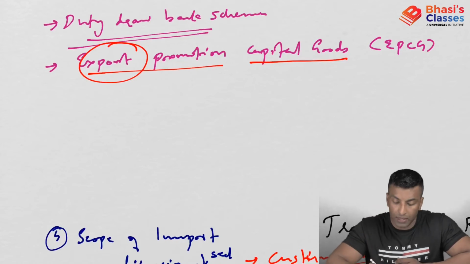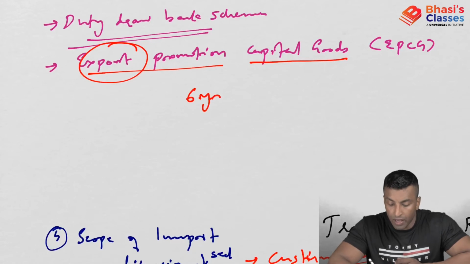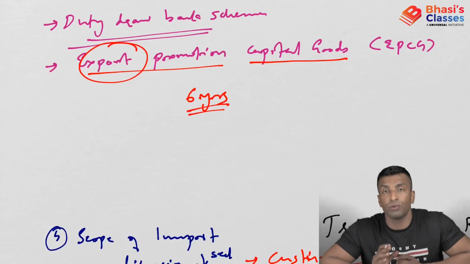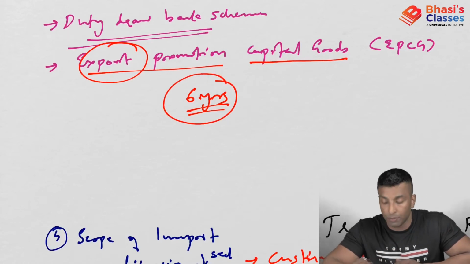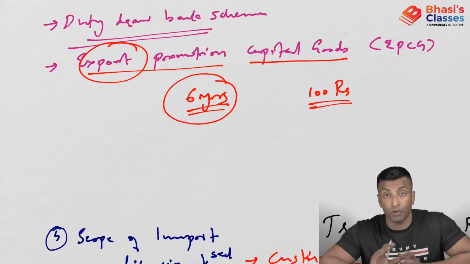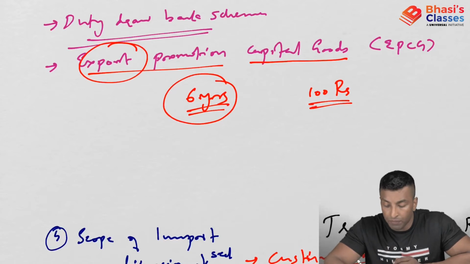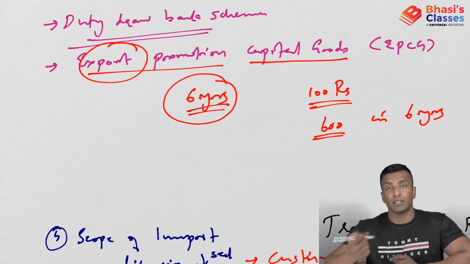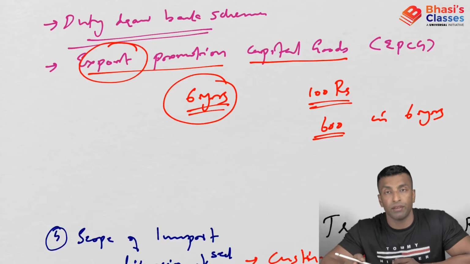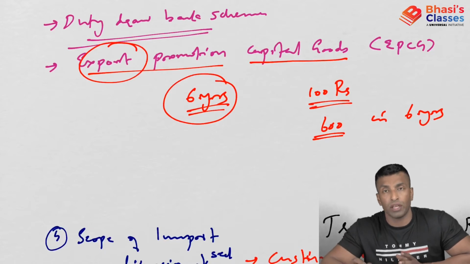What is the condition? The condition is something like this: in 6 years, whatever tax you actually saved, 6 times of it has to be exported in 6 years. Let's suppose you are saving 100 rupees as the customs duty when you are importing, so you have to export minimum 600 in 6 years. What is the 600? 6 times the duty saved. 6 times the tax saved in 6 years. So this is EPCG.